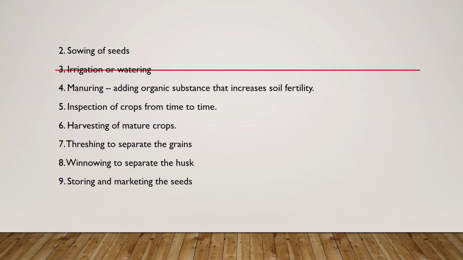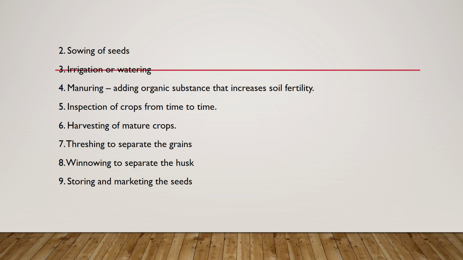Next, the fifth one is inspection of crops from time to time. We have to also take care of our crops, so we have to inspect the crops from time to time. Six, harvesting of mature crops. We have to harvest the crop when it is ready. Then threshing to separate the grains, so with the help of a thresher we separate the grains to take into use.